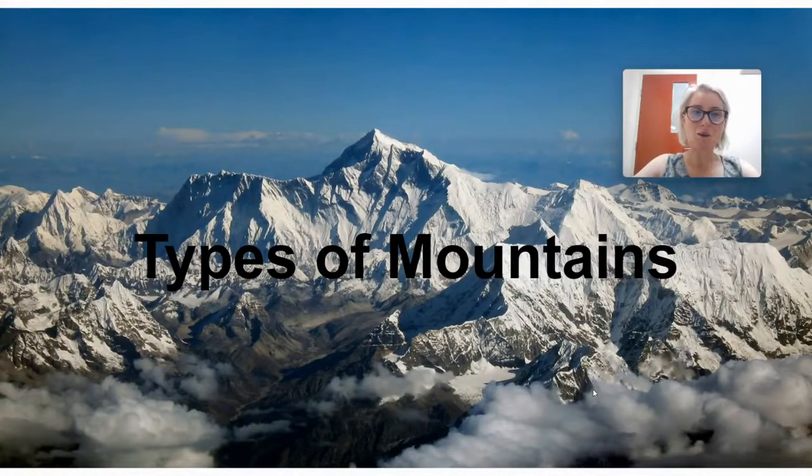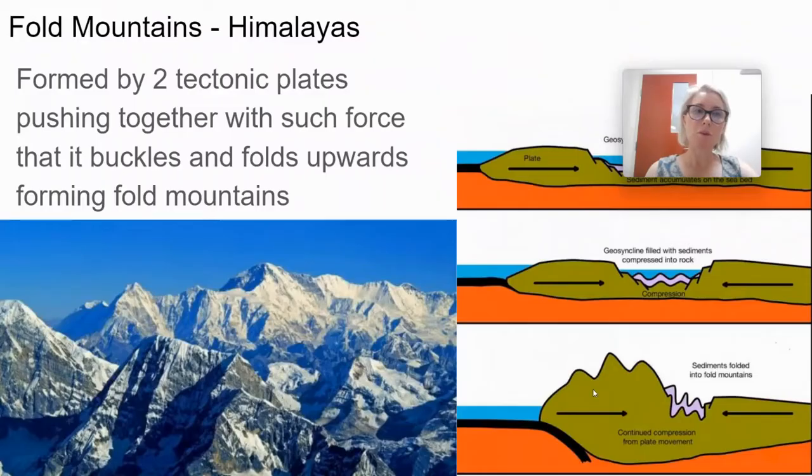Hi guys, today we're talking about types of mountains, and there's three different types that we're going to focus on, and they are classified in ways they are formed. Okay, so we name them based on the action that forms them. So the first one that we're looking at is a fold mountain.